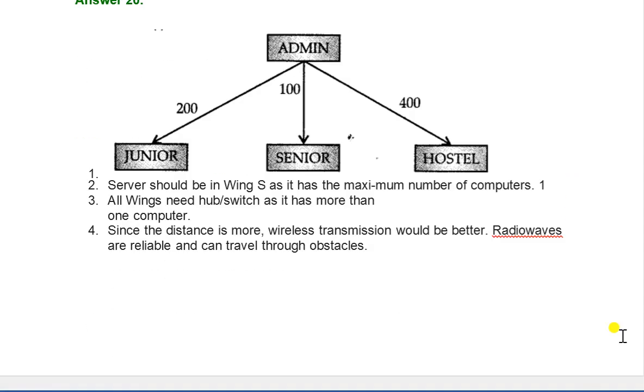So in this you have to use radio waves. Okay. So these are the answers.